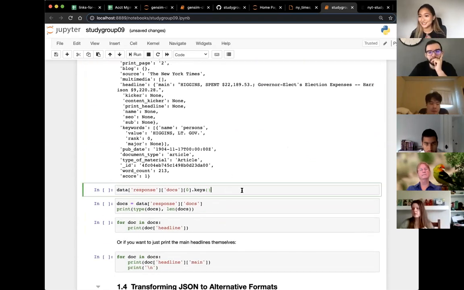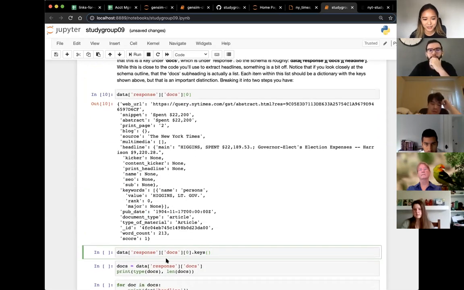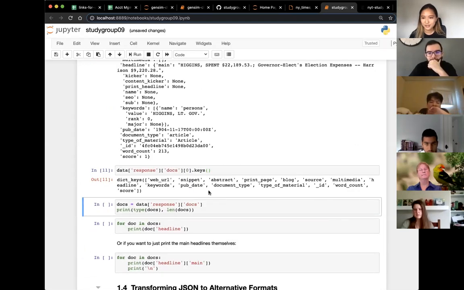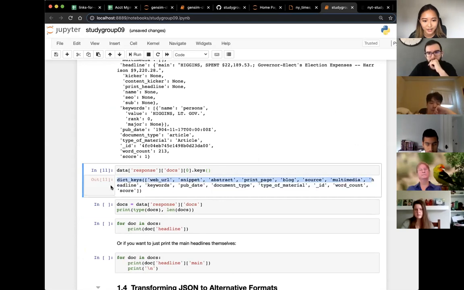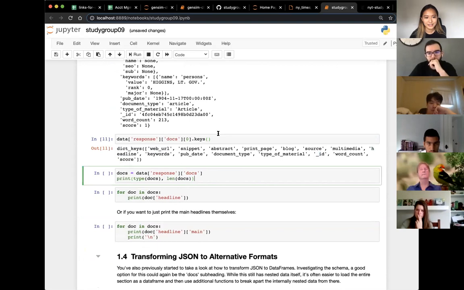Through that process, you're going to have way bigger JSONs than this, unfortunately, where you're just going to have to explore and get used to working with this data. And so this is the same as what I've got down here. Let's take a look at the keys in this dictionary. This seems like possibly useful information. I have the URL, the headline, type of document, keywords, the date it was published, an article ID, things like that. So let's assign it to a variable.